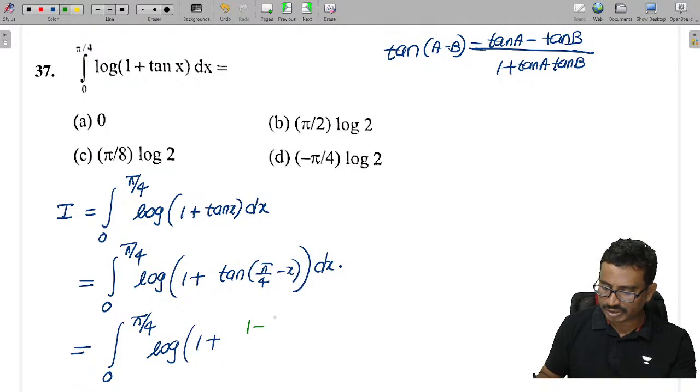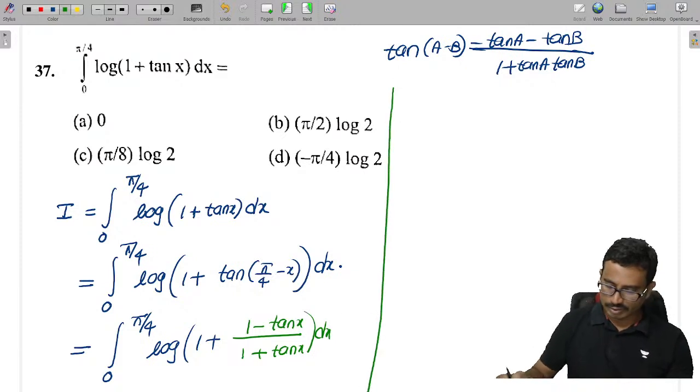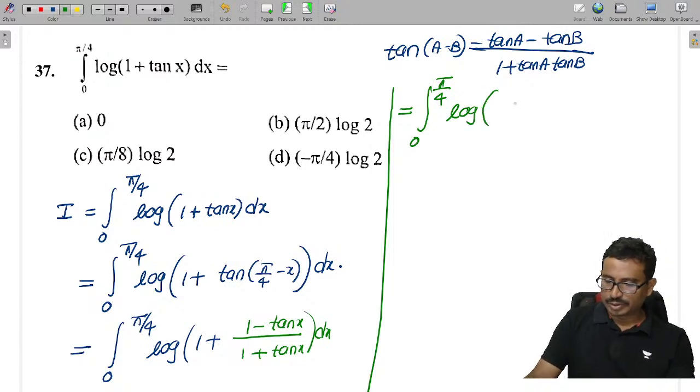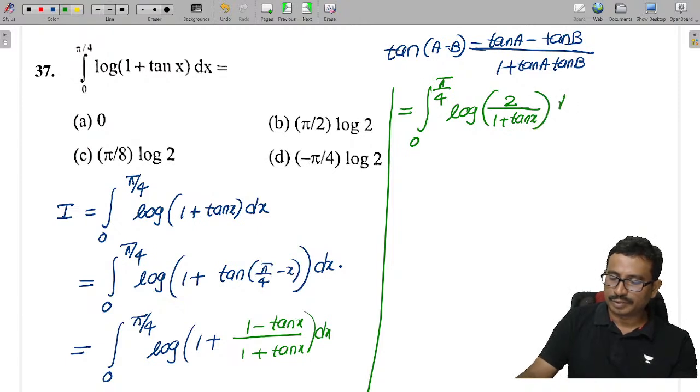So this is 1 minus tan x by 1 plus tan x, isn't it, into dx. If I take the LCM and simplify, from 0 to pi by 4, this is log of, so the LCM becomes 1, so tan will get cancelled. That is 2, 2 by 1 plus tan x into dx.